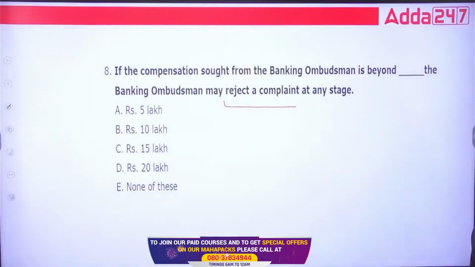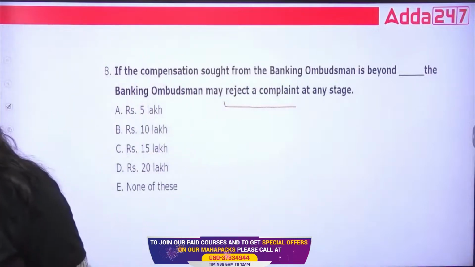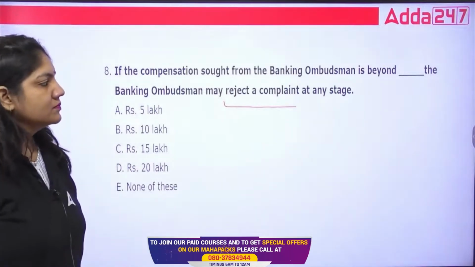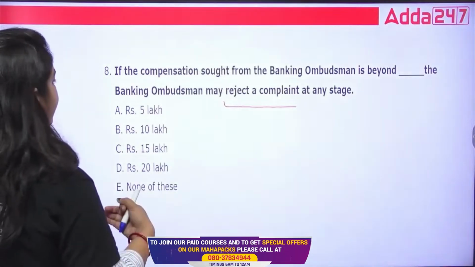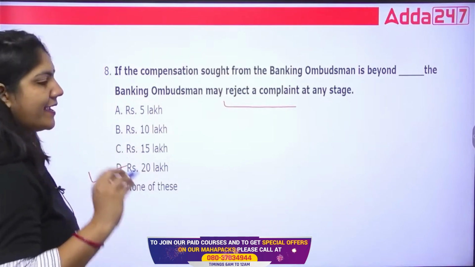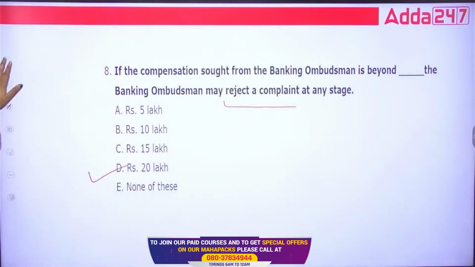If the compensation sought from the banking ombudsman is beyond dash, the banking ombudsman may reject the complaint. What is the right answer for this question? If the compensation sought is beyond 20 lakh rupees, the banking ombudsman may reject the complaint. So for the 8th one, D will be the right answer here. Okay, next.